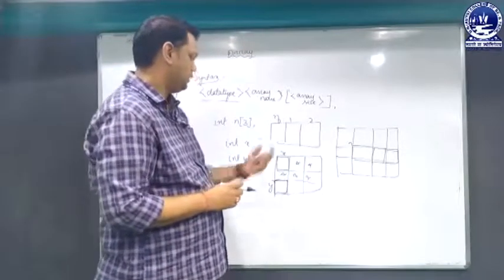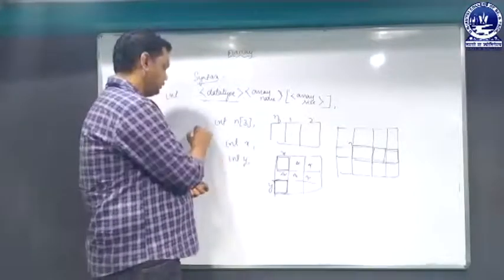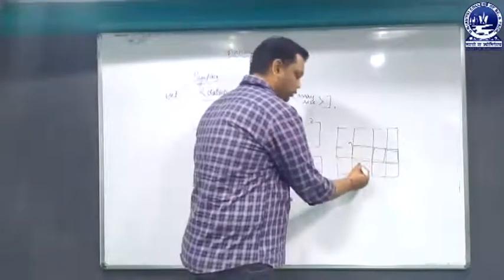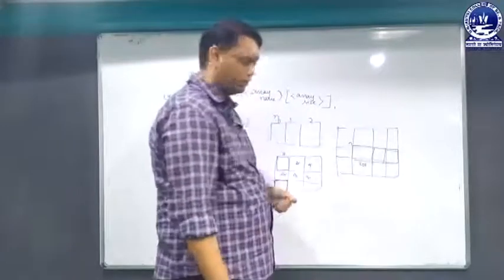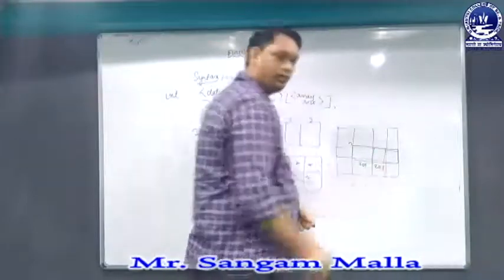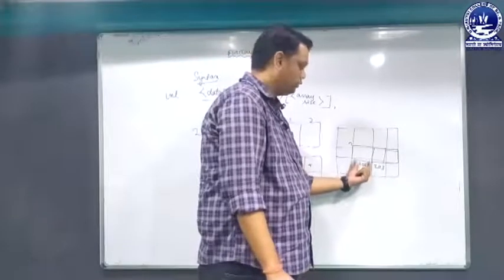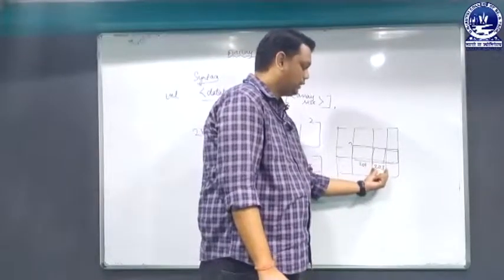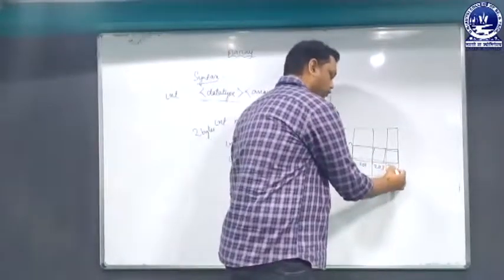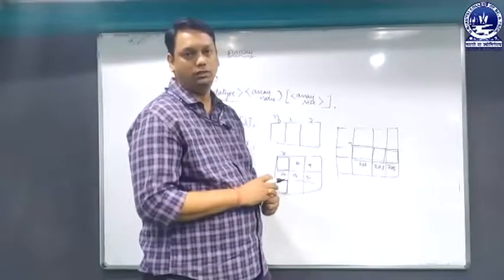Another thing is that the size of int, as we have discussed in previous classes, is 2 bytes. Let's say the first memory block has the address 201, so the next one will have 203. Why 203? Because the first stores 2 bytes, that means 201, 202. The second starts with 203 and moves up to 204, and the last one will be 205, 206. In this way the memory will be calculated in case of an array.